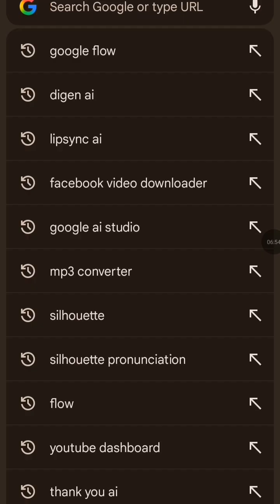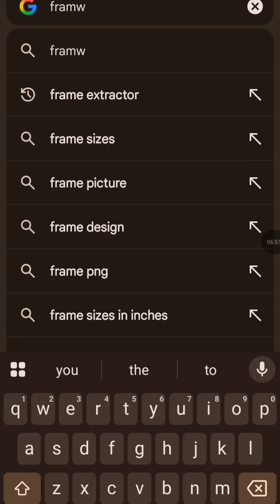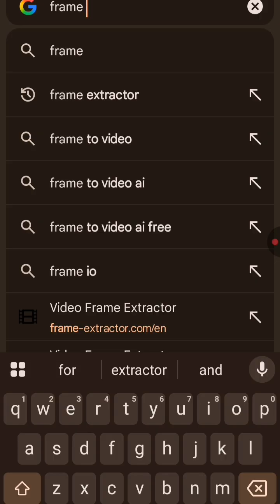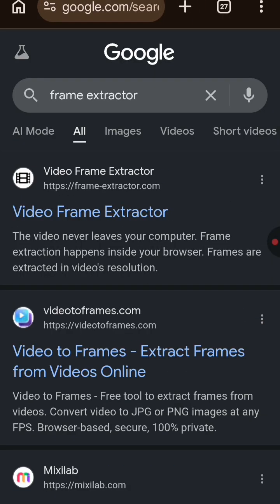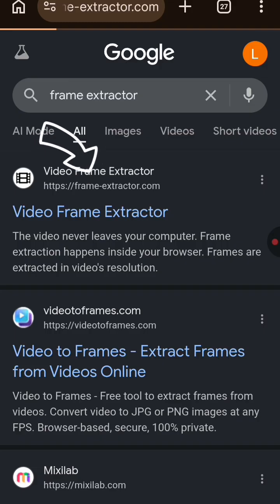So we are going to search for frame extractor. Okay? And then we're going to search for it. Good. Now, the first one here is what you should go for. I'll be dropping the link of this one in the comment section as well. So you tap on it, okay?